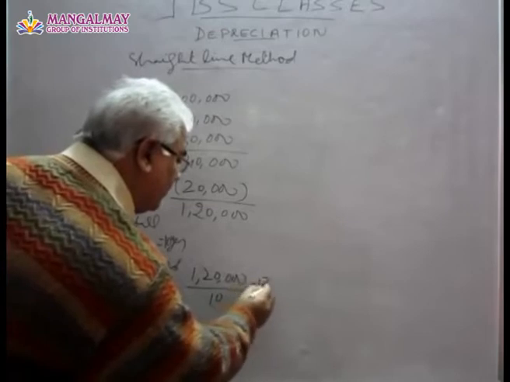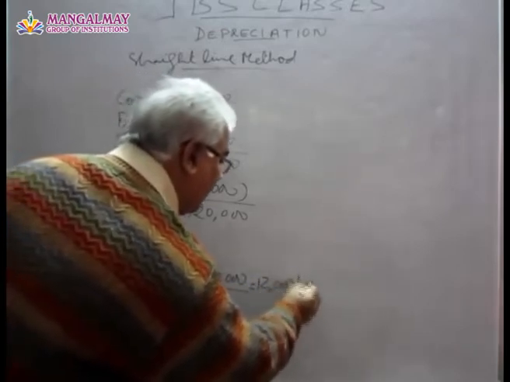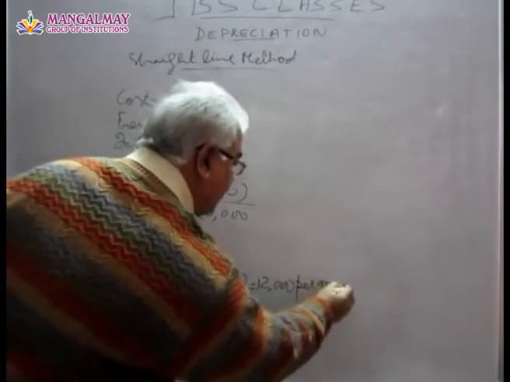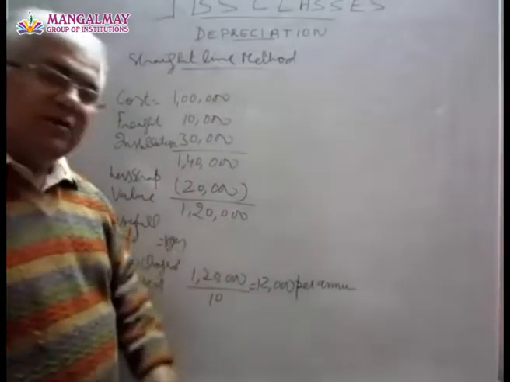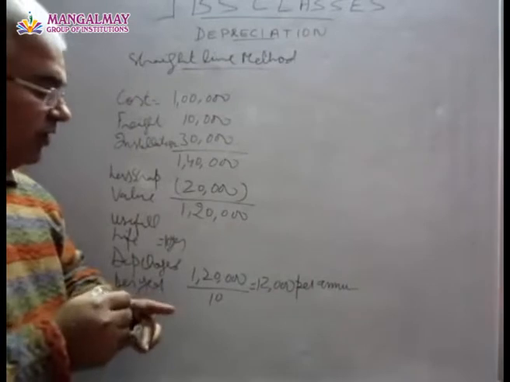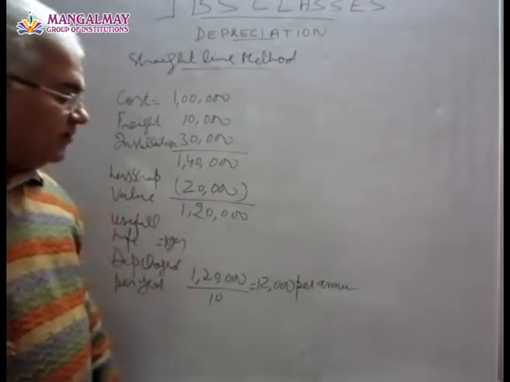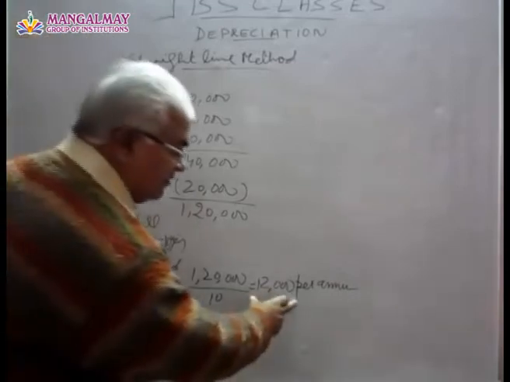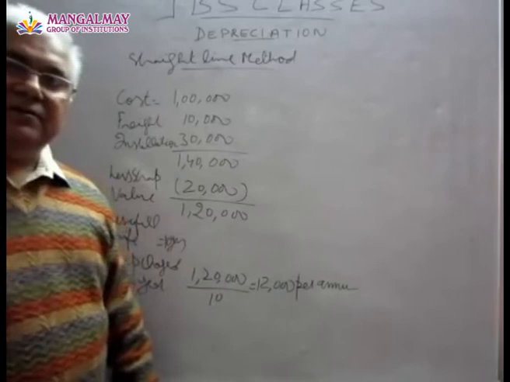That means 12,000 rupees per annum. That means annually we must charge 12,000 rupees as depreciation on this machinery. We call it fixed installment method also, because this fixed 12,000 will be charged as depreciation every year.